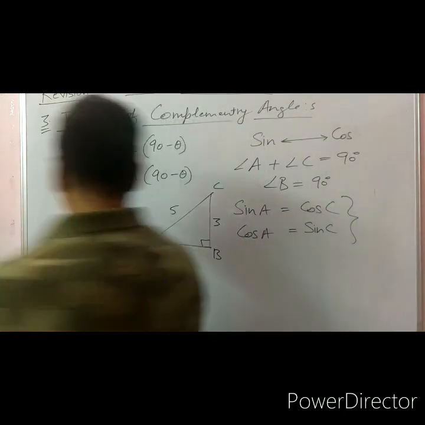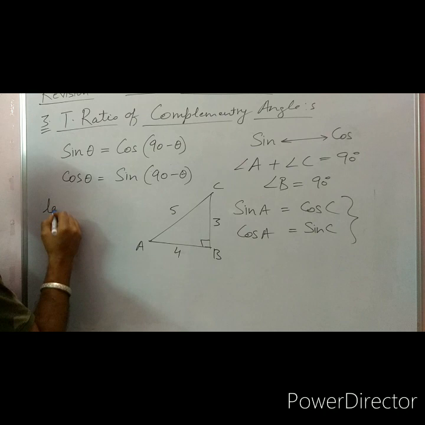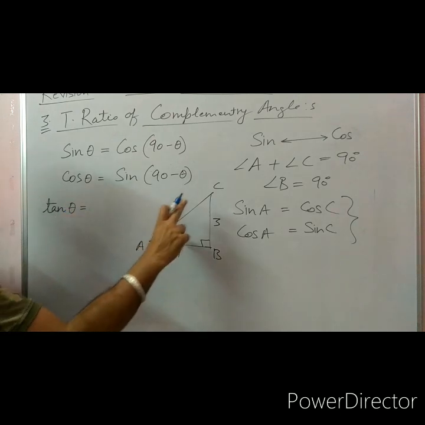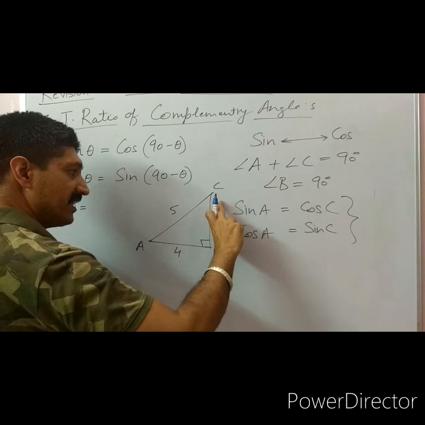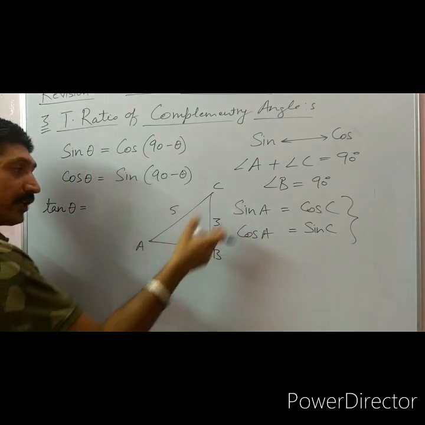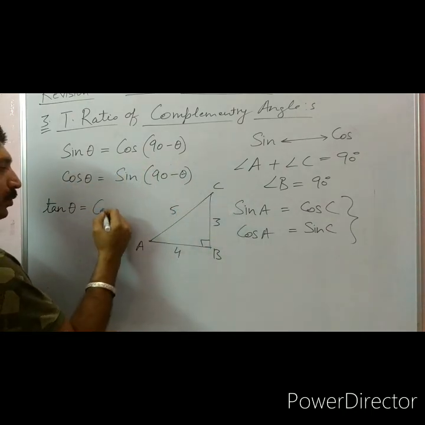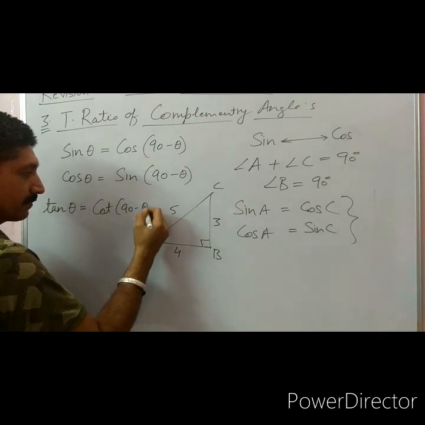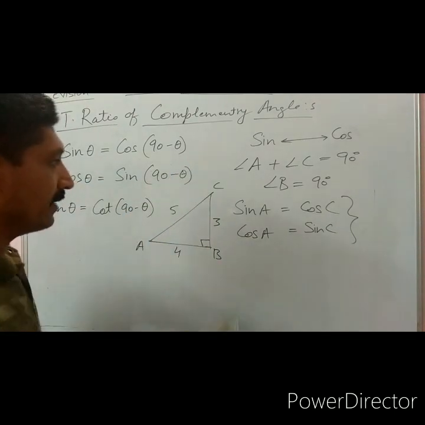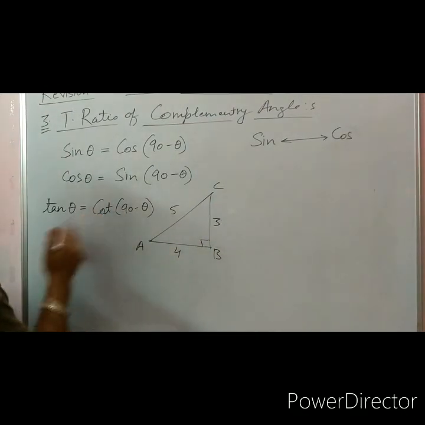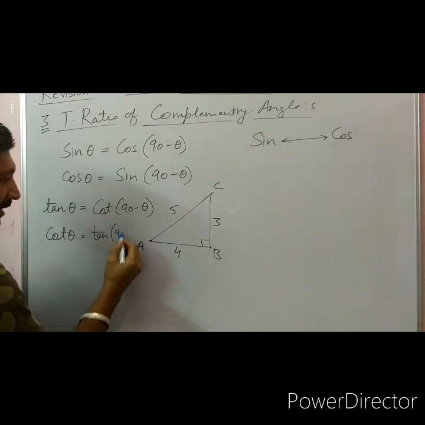Now on the same grounds, tangent of theta is equal to cotangent of 90 minus theta, and cotangent of theta is equal to tangent of 90 minus theta.